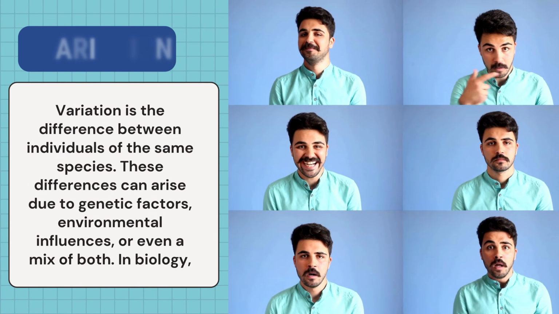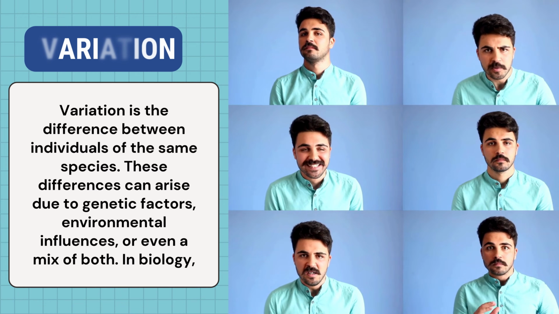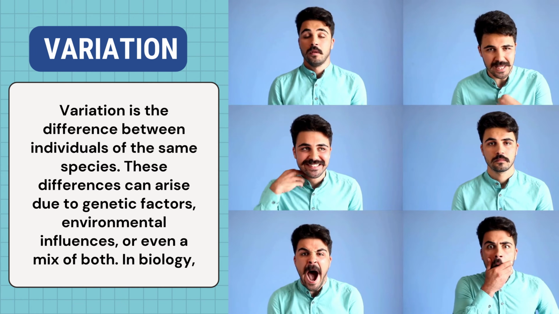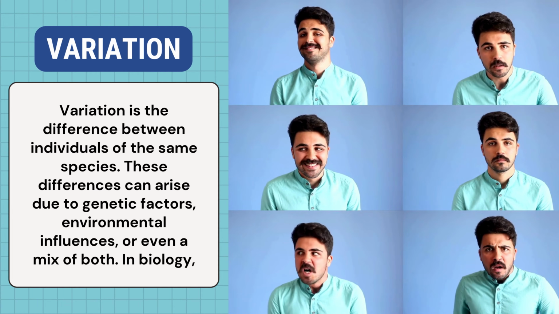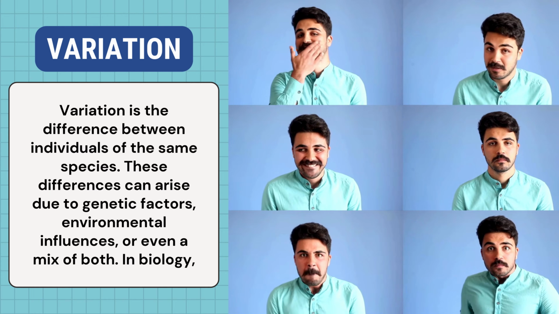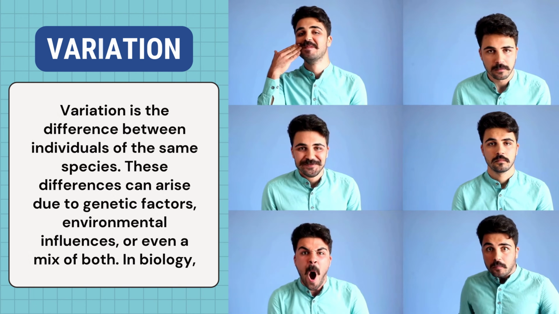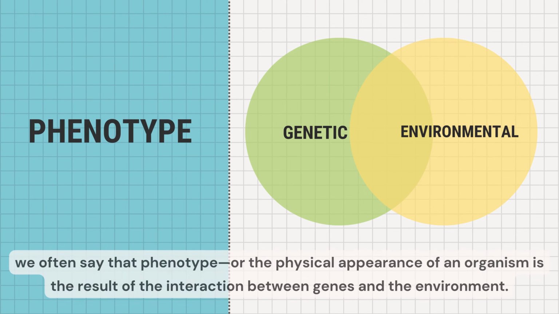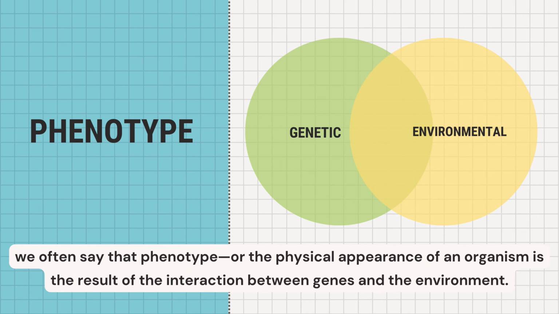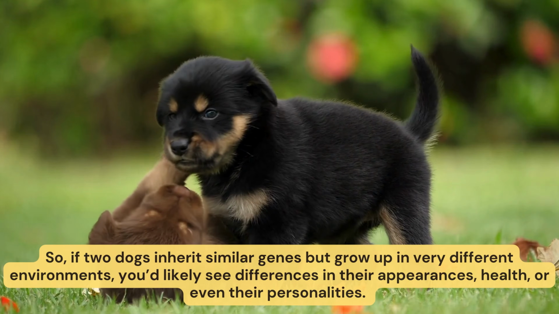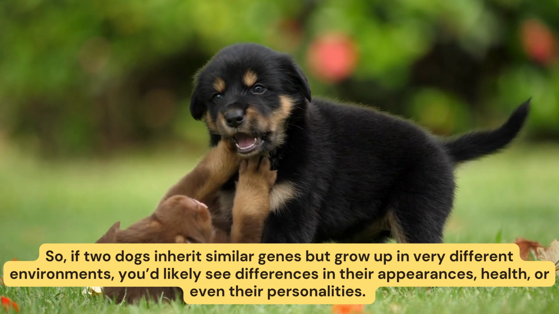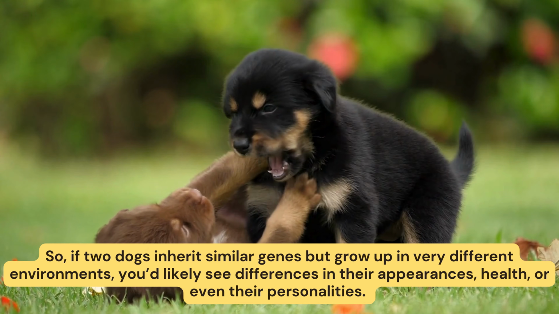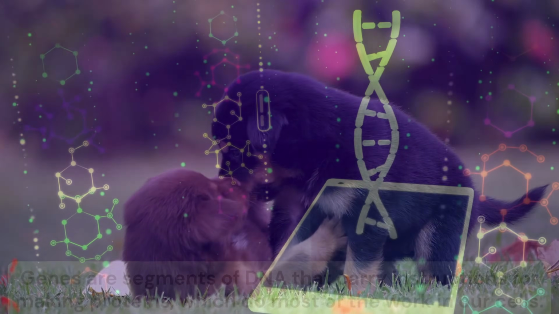Variation is the difference between individuals of the same species. These differences can arise due to genetic factors, environmental influences, or even a mix of both. In biology, we often say that phenotype, or the physical appearance of an organism, is the result of the interaction between genes and the environment. So, if two dogs inherit similar genes but grow up in very different environments, you'd likely see differences in their appearances, health, or even their personalities.